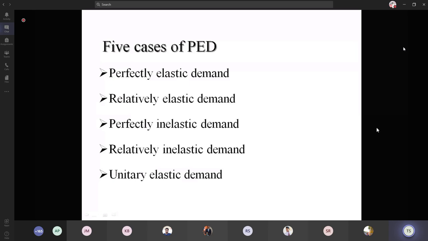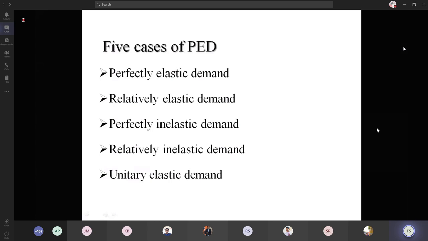Imagine a vertical curve, a vertical line. There is no change in the quantity demanded, even though there will be changes in the prices. So whatever the prices may be, the quantity won't change. Those commodities are categorized under perfectly inelastic demand.